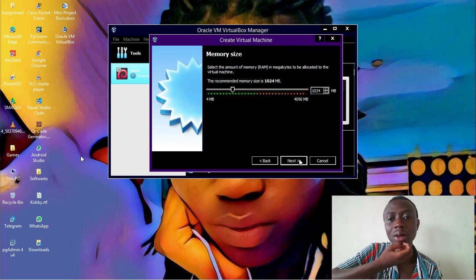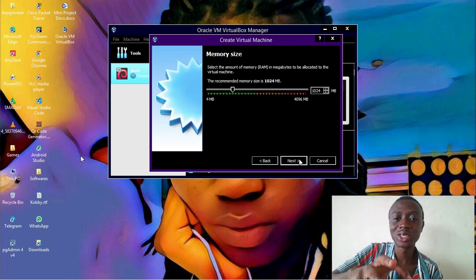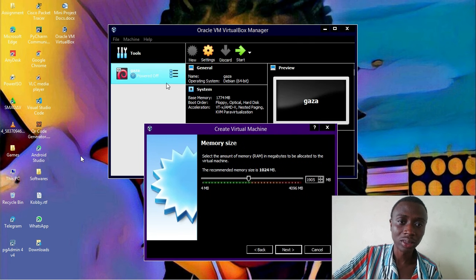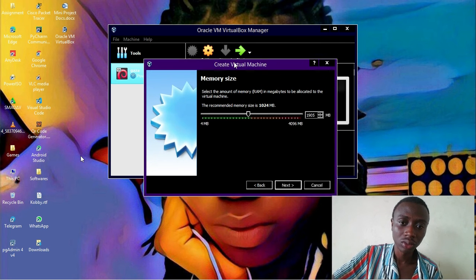And we are going to give our virtual laptop a RAM size. And since this is just a tutorial, I'll just give it any RAM size because I'll delete the virtual machine after, because my original one is here and everything was configured very well. So this is just a tutorial.